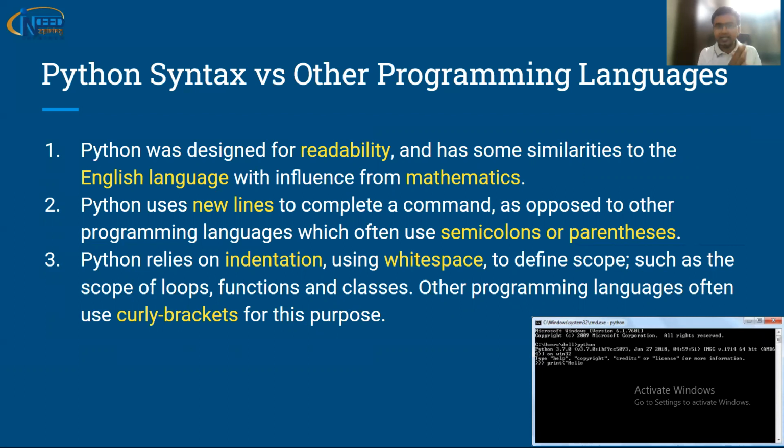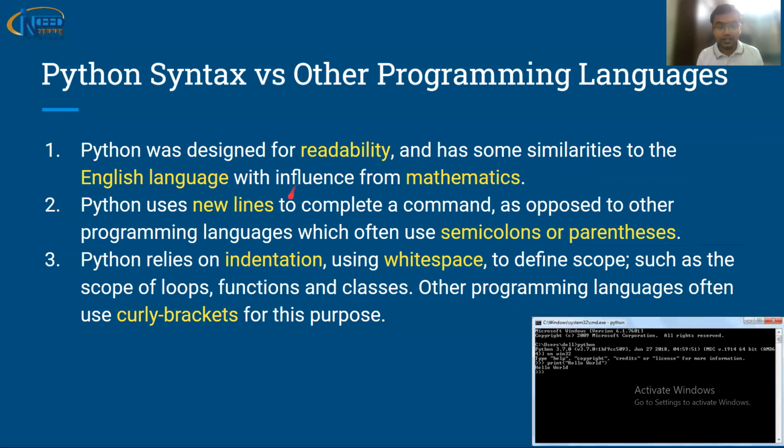So with that intention in mind, it was kept very similar to the English language and mathematics, because everybody must have solved mathematics in primary and secondary schooling, right? So it becomes very familiar to anybody, even a layman who is learning Python programming.